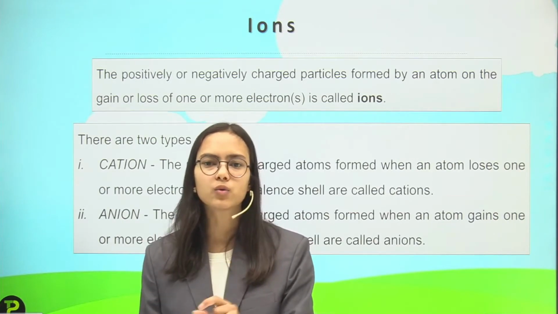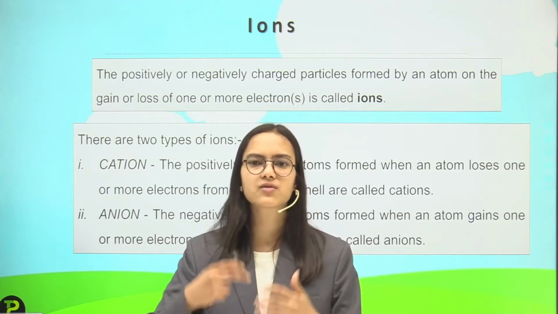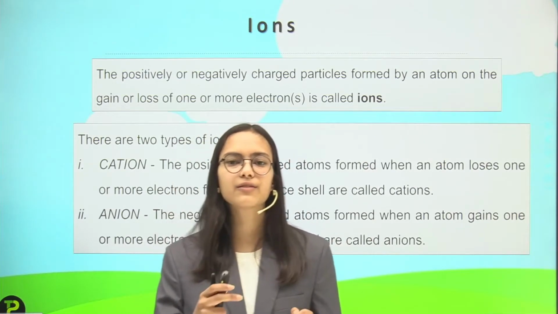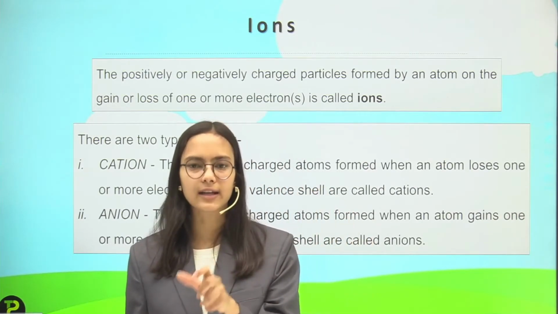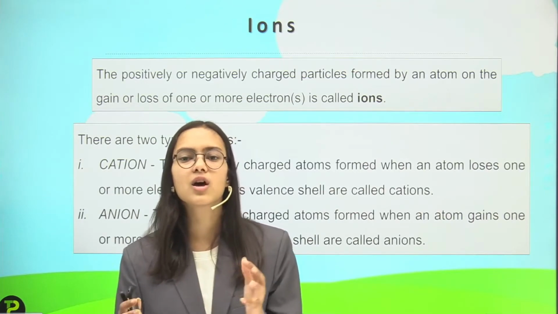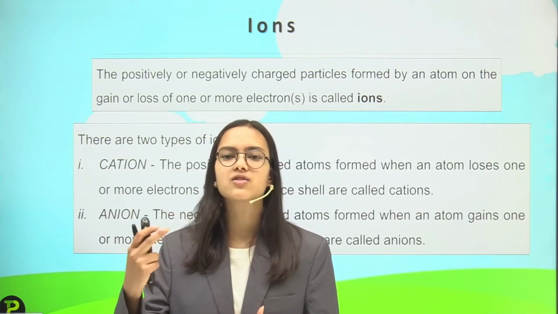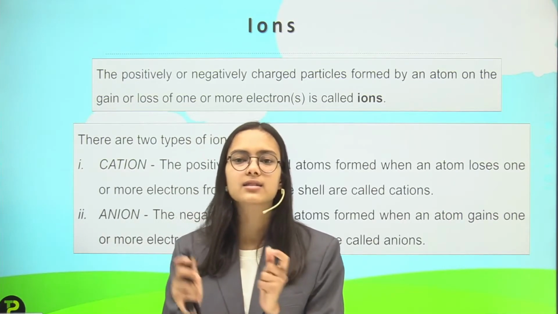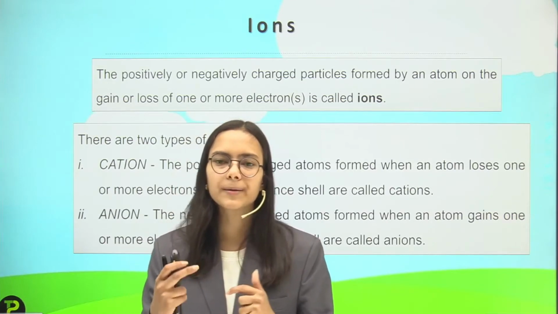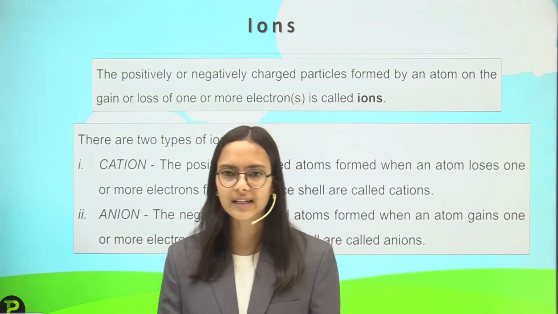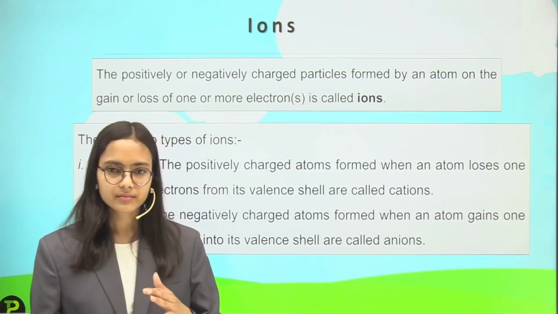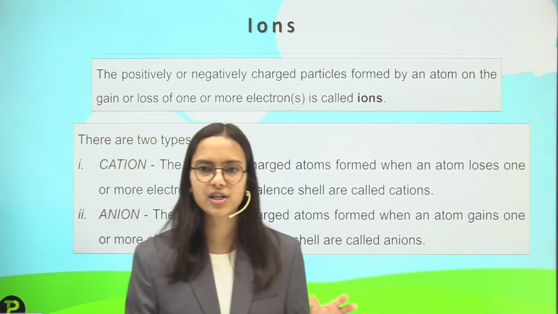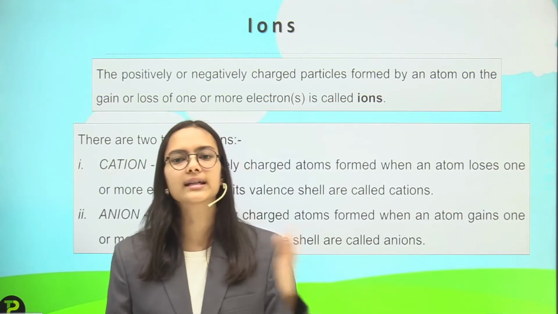If I take out one electron, the positive charge will increase, because the negative charge is taken out. And if I add an electron or many electrons, the negative charge will increase. So the atom will have a different quality, and that is called an ion. An ion is a positively or negatively charged body that is achieved by the loss or gain of electrons.